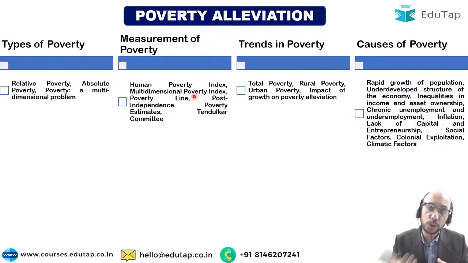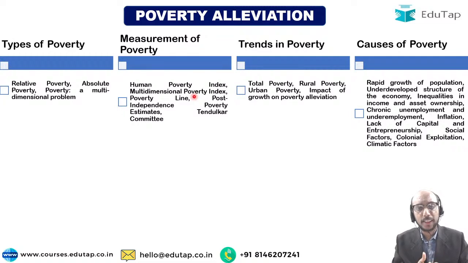There are various social factors which are reasons for poverty, right? What are the social factors? The caste system can be cited as a reason, right, of a large section of Indian society living in a very poor state of affairs, in a very poor condition. So you should be able to tell that. Colonial exploitation has been a cause of poverty in India, that all the wealth of India was sucked away by the British, right? As a result of which, by the time they left our country, we were in a very difficult situation, right? Climatic factors are also reasons behind poverty.